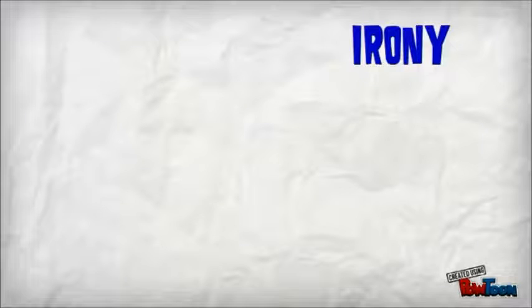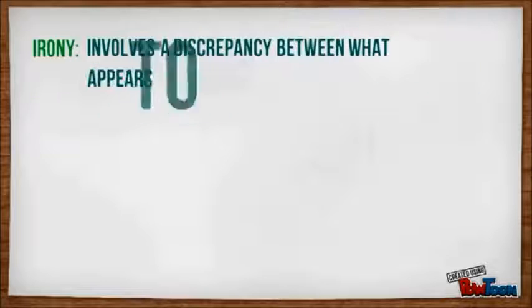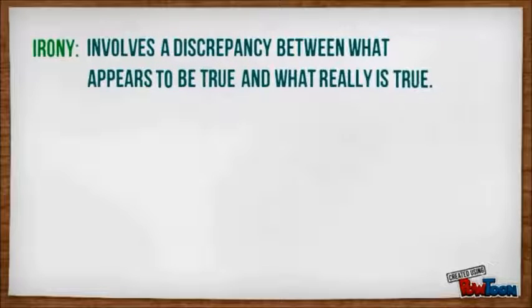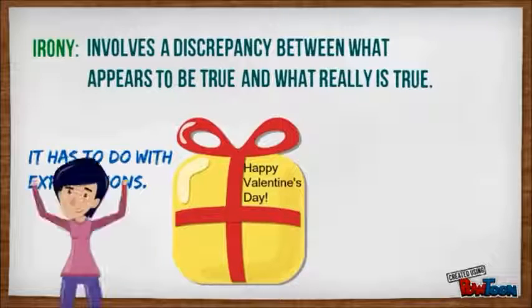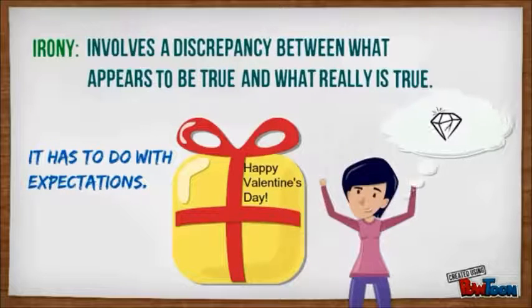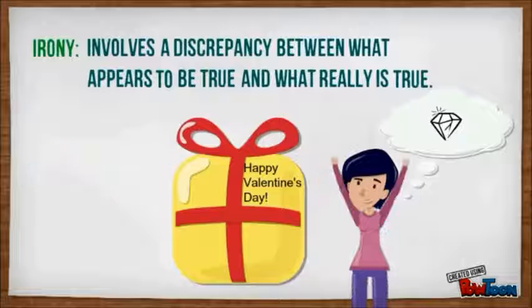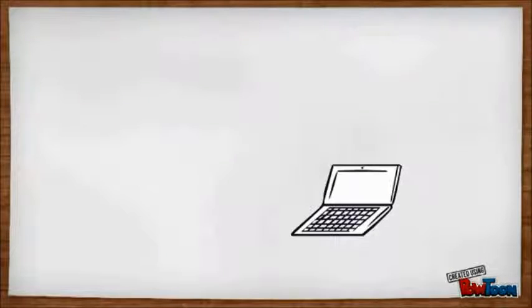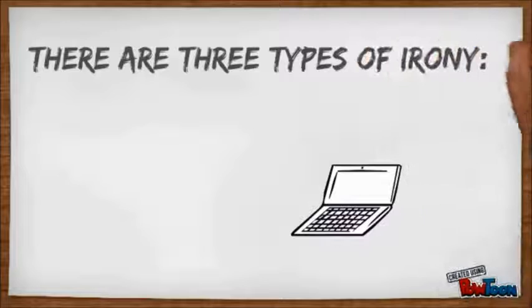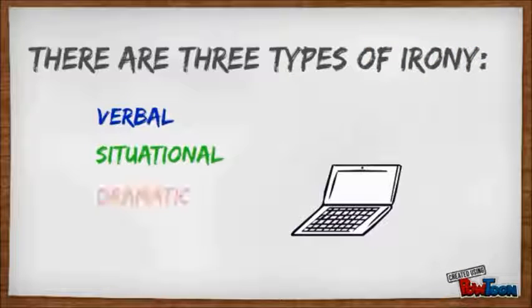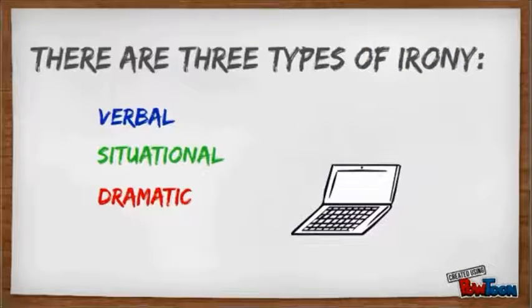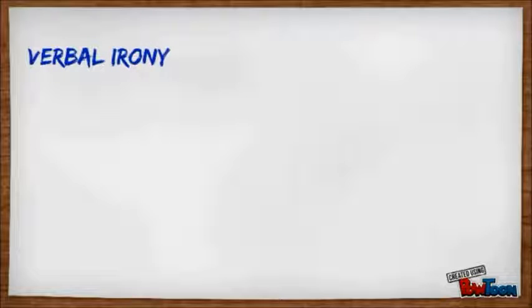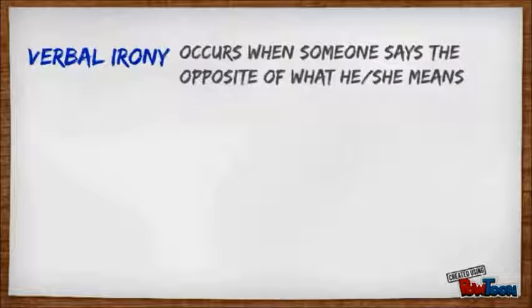Hi, you're here today because you want to know exactly what irony is, right? It is defined as the difference between what appears to be true and what really is true, or appearance versus reality. It has a lot to do with expectations on the part of the reader or on the part of a character. There are three different types of irony, and we're going to be talking about each one: verbal, situational, and dramatic.